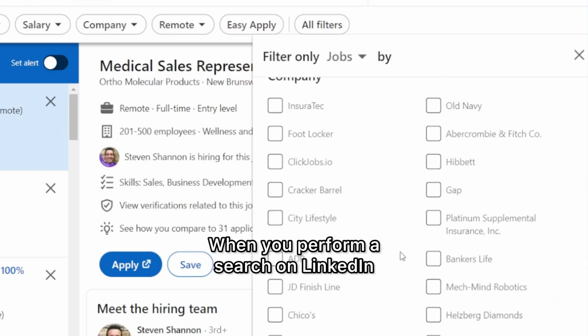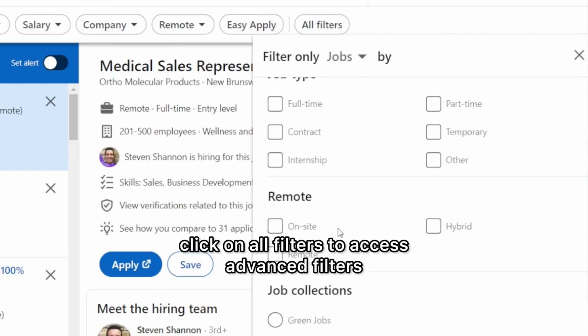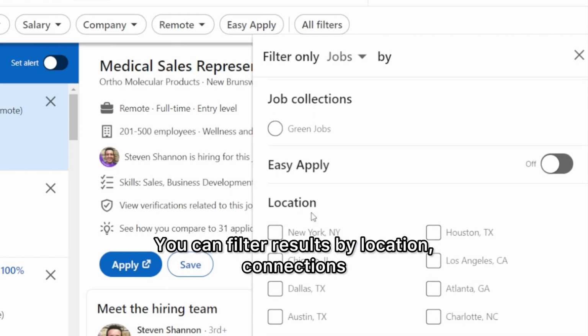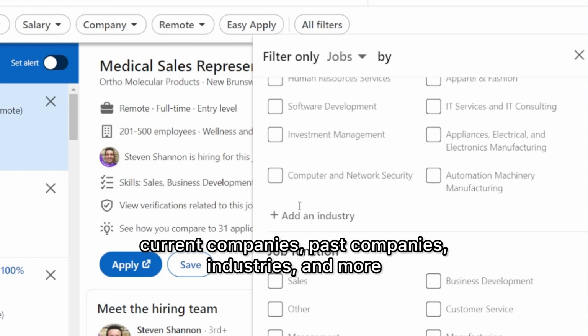How to use it? When you perform a search on LinkedIn, click on All filters to access advanced filters. You can filter results by location, connections, current companies, past companies, industries, and more.